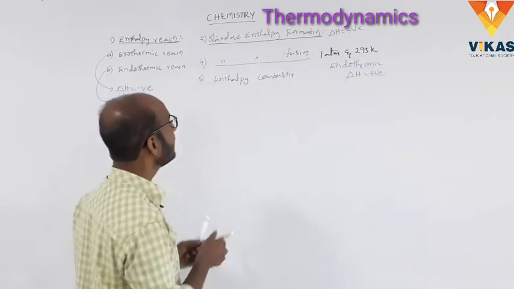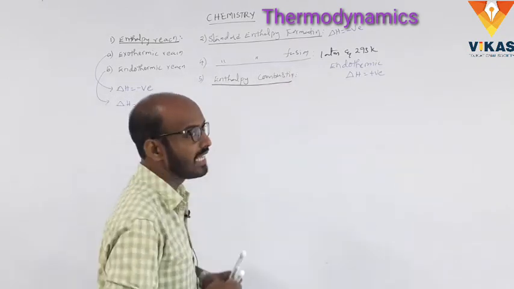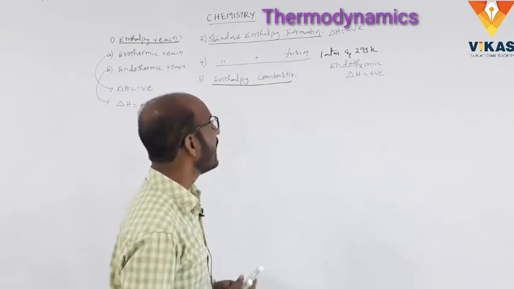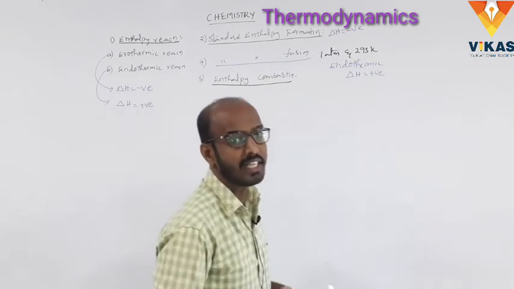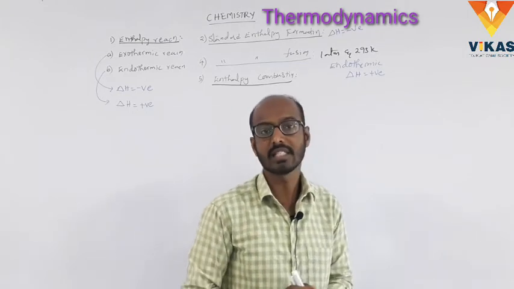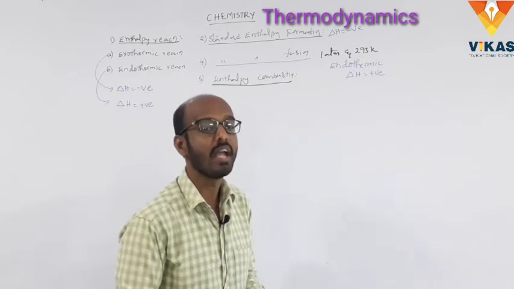And next one, enthalpy of combustion. What is the enthalpy of combustion? Enthalpy of combustion means the heat evolved when 1 mole of substance is completely burned in presence of excess air or oxygen.